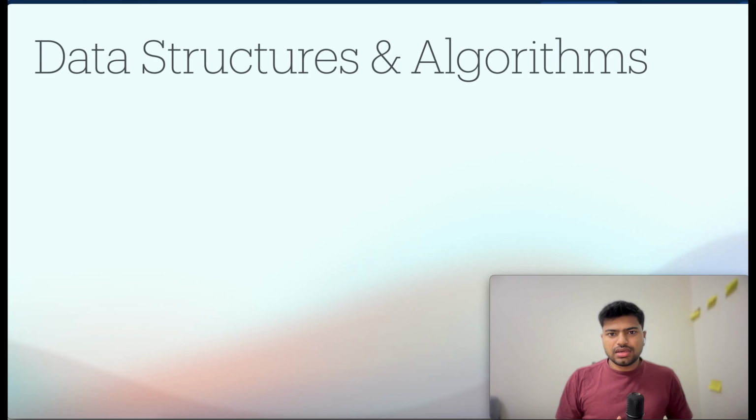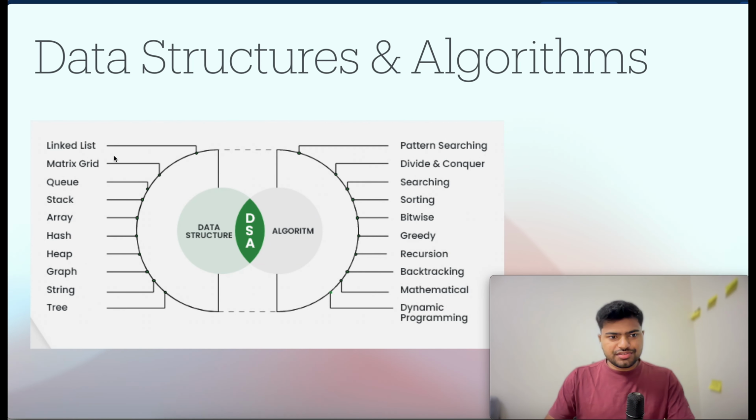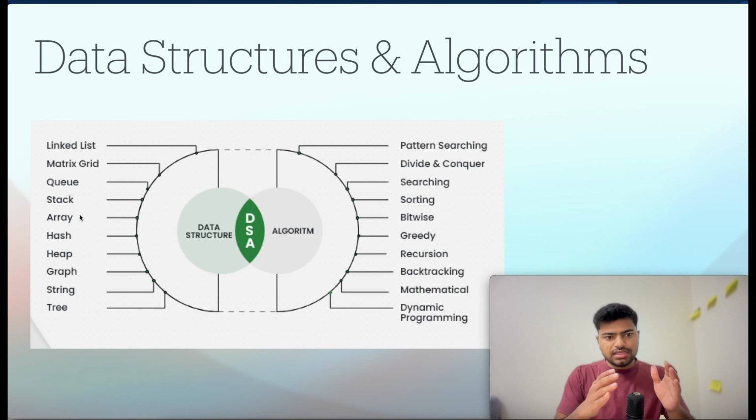Okay, so now we see what are data structures and algorithms. Yeah, so if you see the left side, we have data structures. Under this, we have linked list, queues, stack, array, heap, and finally tree. So all these concepts come under data structures, which are mainly used to manipulate the data, retrieve the data and store the data.